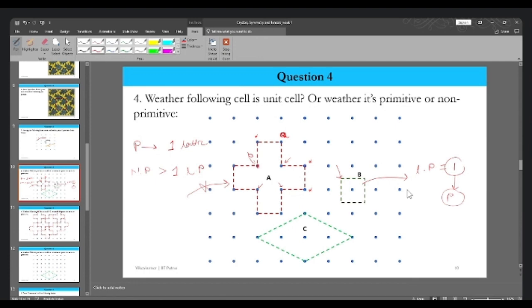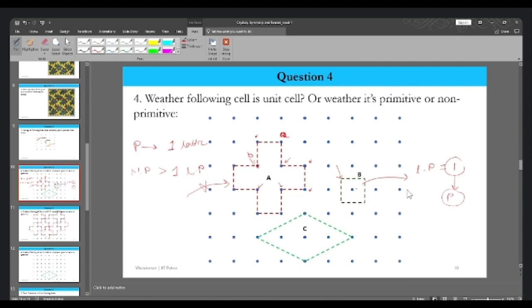One special thing about this particular unit cell is that it is nothing but a Voronoi cell. What is a Voronoi cell first of all? That is something which our professor has already answered. It is a region of space which is closer to a particular lattice point than to any other lattice point.